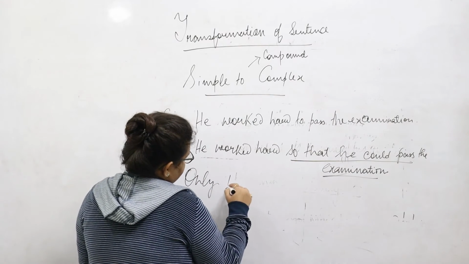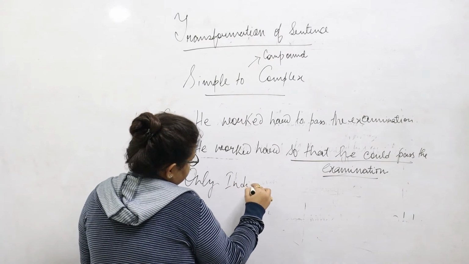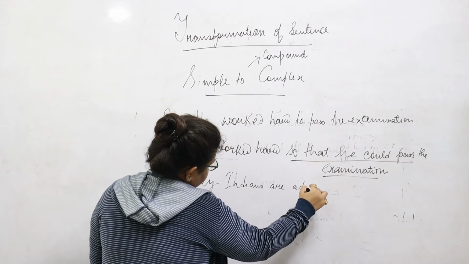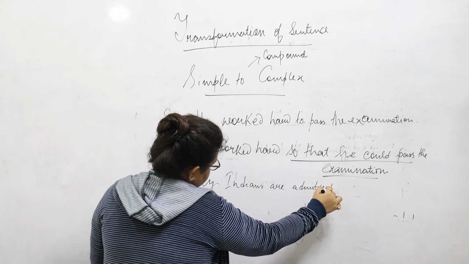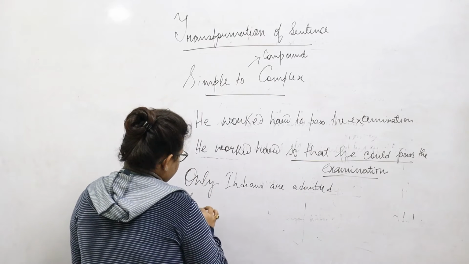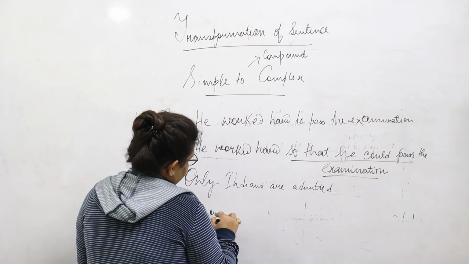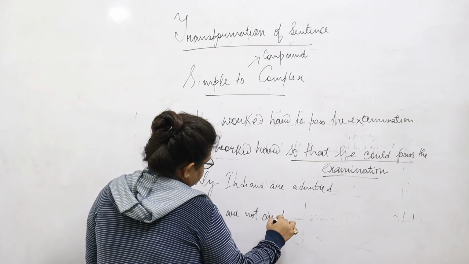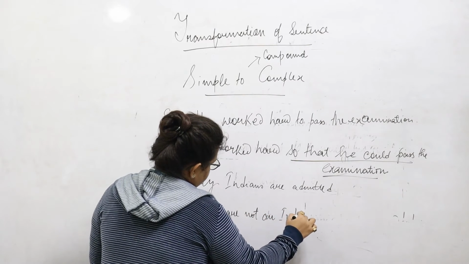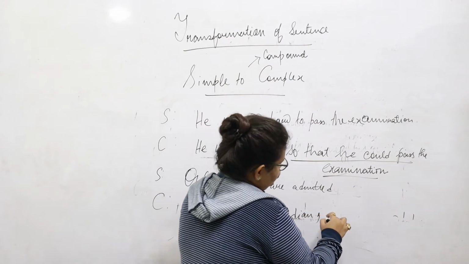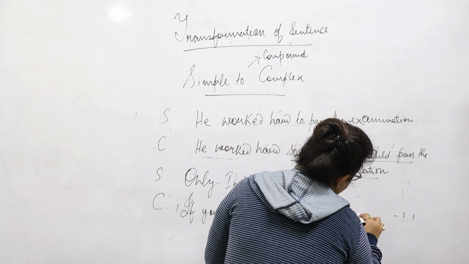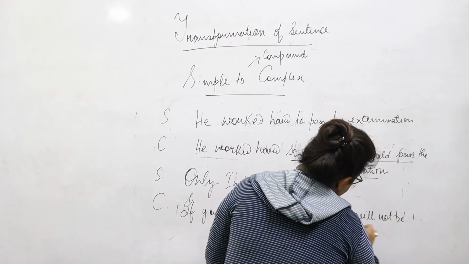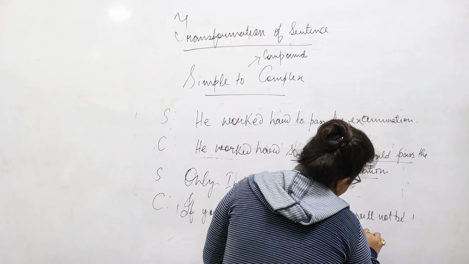Only Indians are admitted. The transformation could be: if you are not an Indian, you will not be admitted.